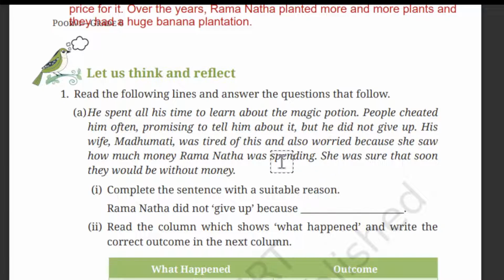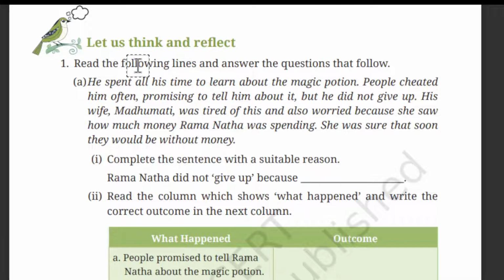So let's read this. Read the following lines and answer the questions that follow. He spent all his time and learned about the magic potion. People cheated him often, promising to tell him about it.